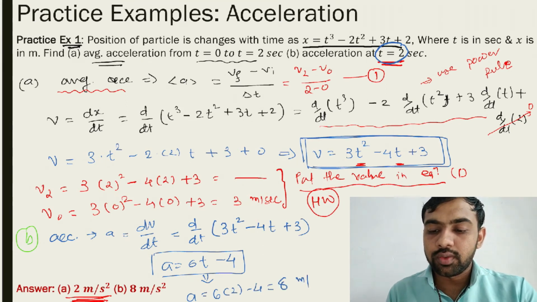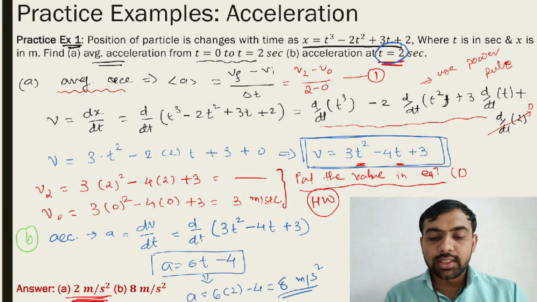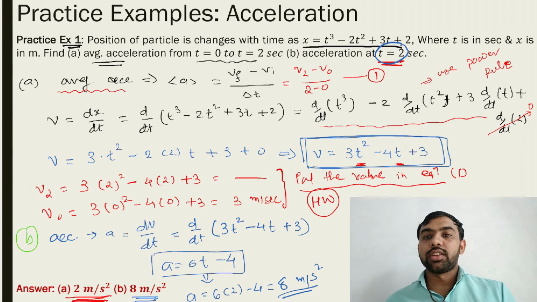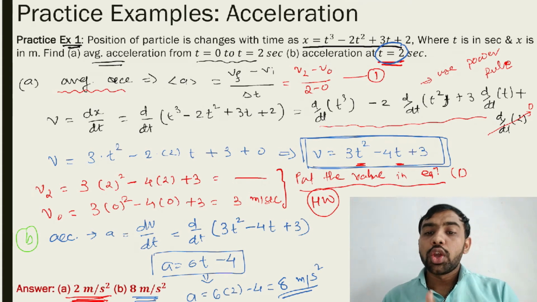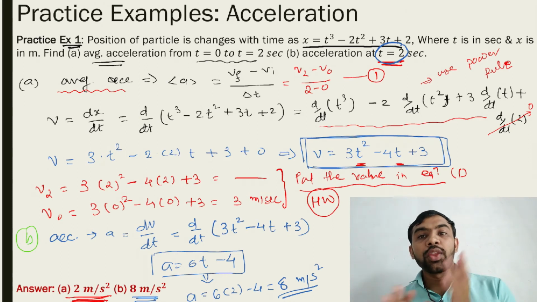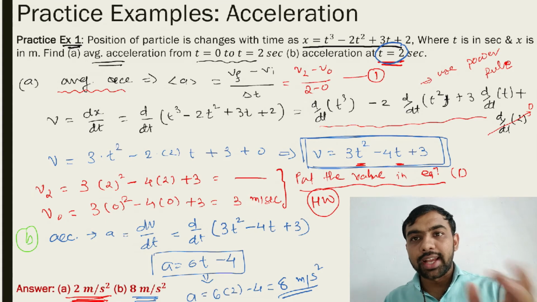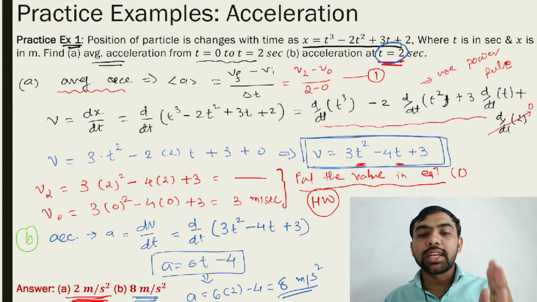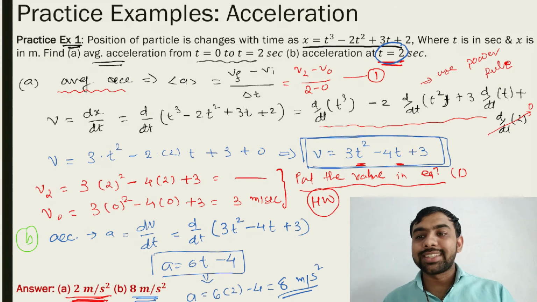So 8 meter per second square. The answer is given here, 8 meter per second square. By this way you find the acceleration and average acceleration both, just using the equations. We found the average velocity and velocity in the previous session; similarly, we get the acceleration and average acceleration. All of you note this example, then we go to the next one. Note it.